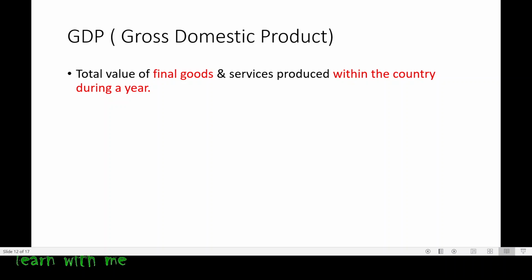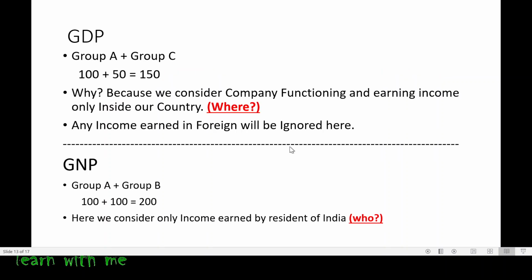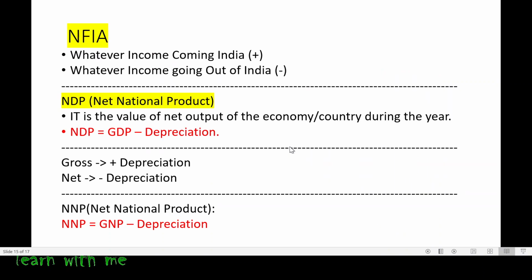It is the value of the final goods and services. From that you have to deduct the depreciation. If you deduct the depreciation from the GDP, you will get net domestic product. I'm sorry, it is not net national product. It is net domestic product.